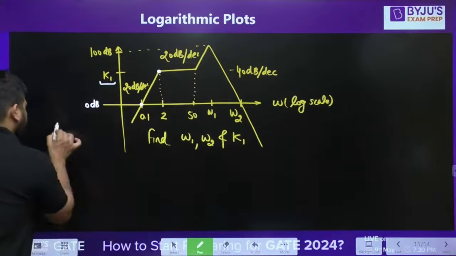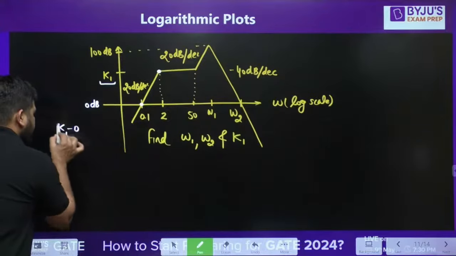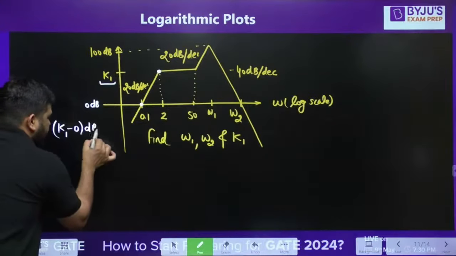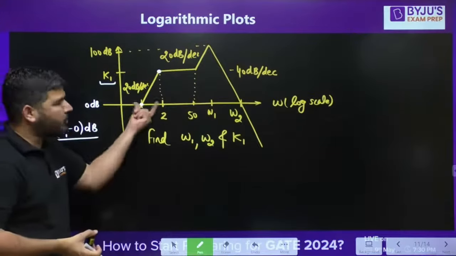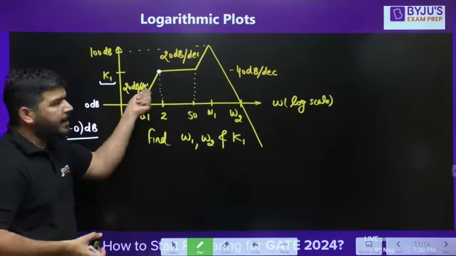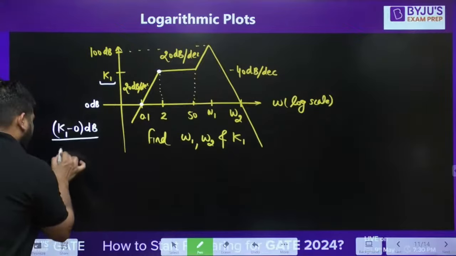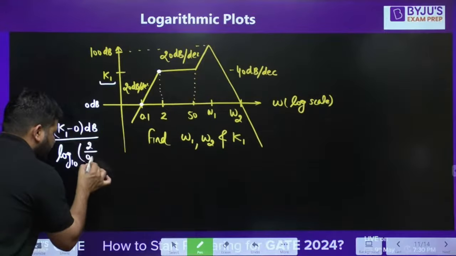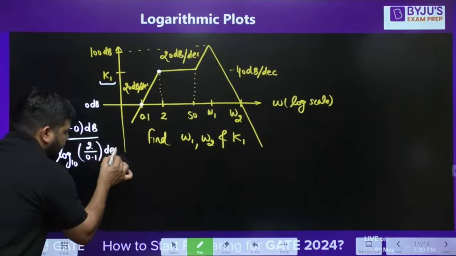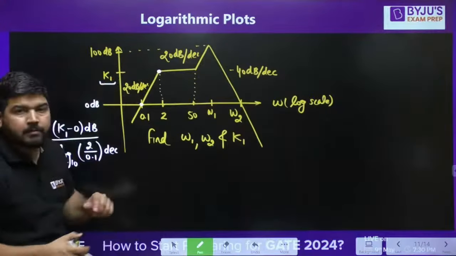So change in height, final height minus initial height. This is the change in height, divided by change in length. This length you have to take, and this length has to be in decade. So log base 10 of 2 upon 0.1. Okay, this is in decade. So we have calculated the slope of this line.